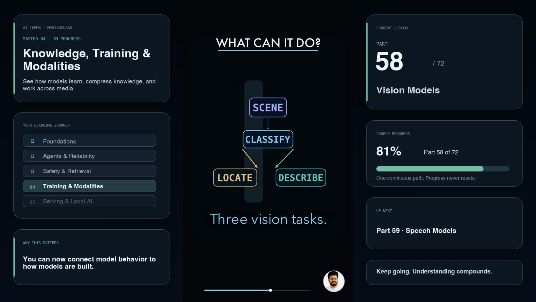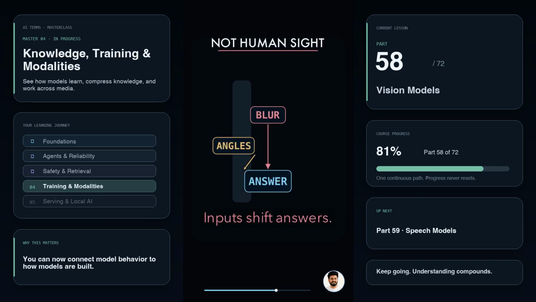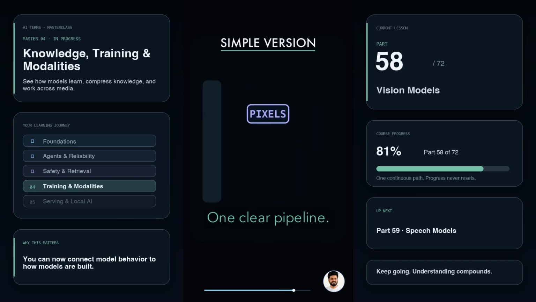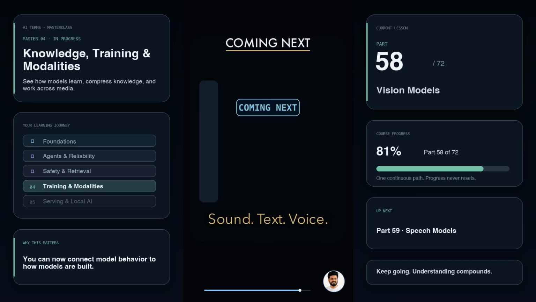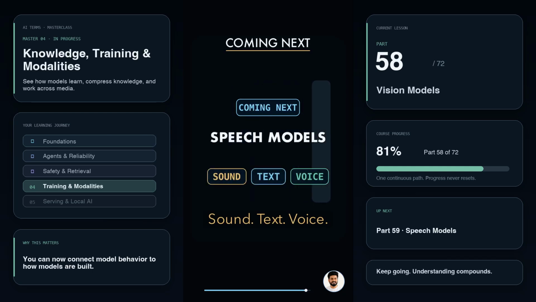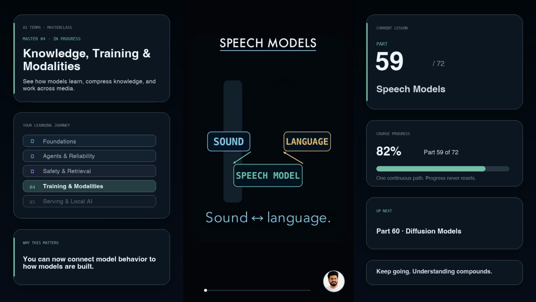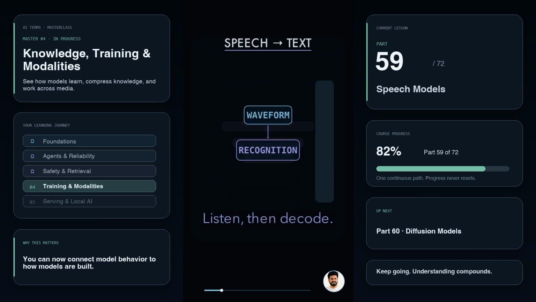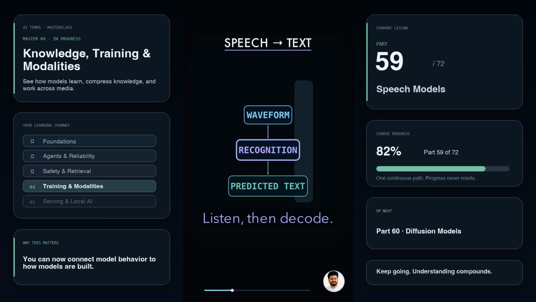But vision is not human sight. Blur, unusual angles, or biased training images can change the answer, so test across real conditions. Simple version: pixels become patterns, patterns become meaning. Coming next, speech models, converting between sound, text, and voice. Speech models turn sound into language and language back into voice. A microphone captures a waveform, pressure changing over time. Speech recognition reads that waveform and predicts text. It maps sound patterns to words even when speakers, accents, and background noise vary.